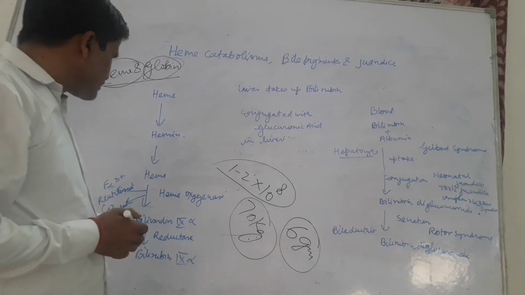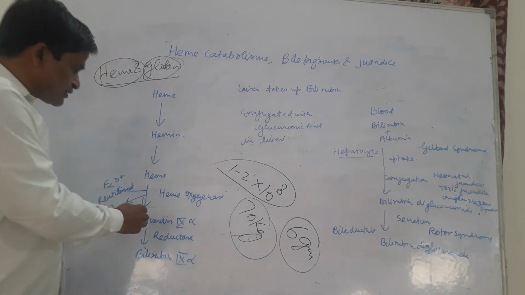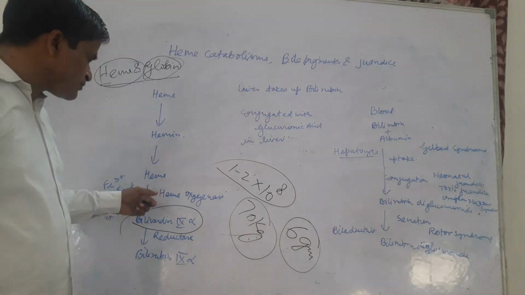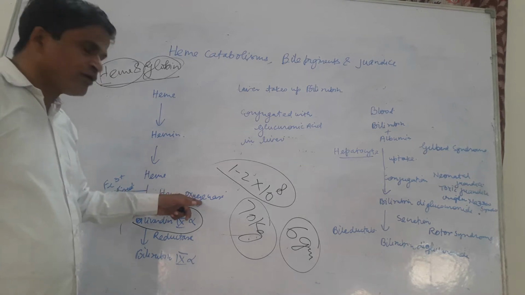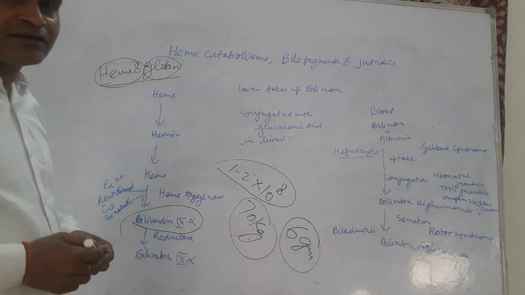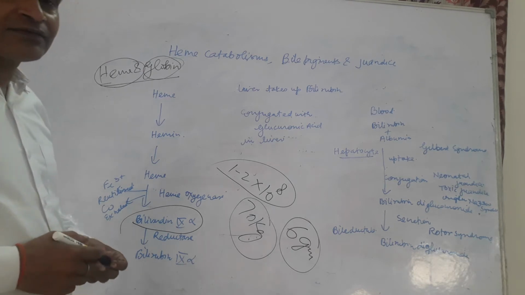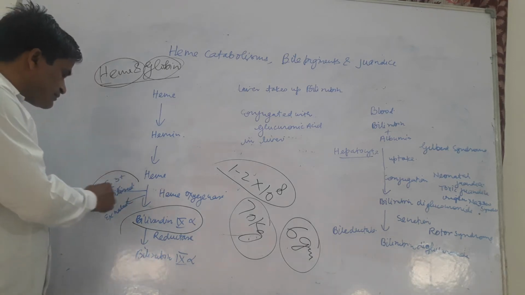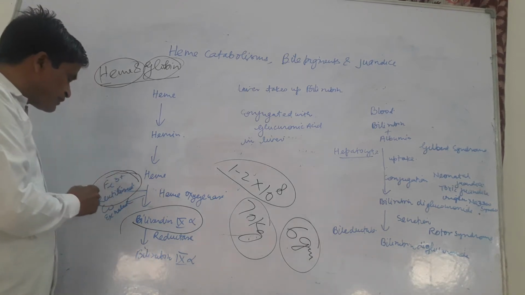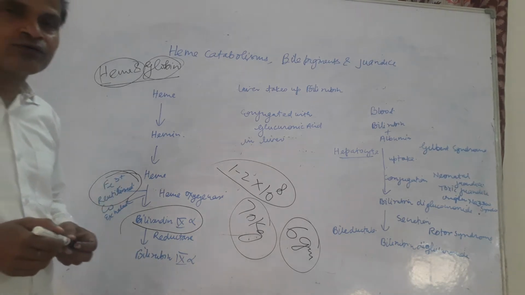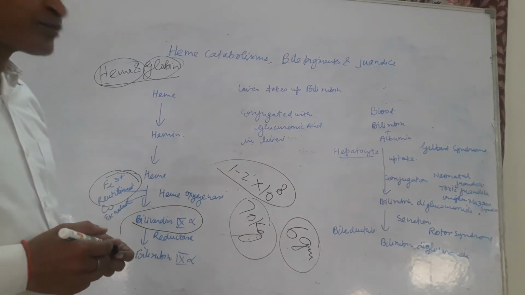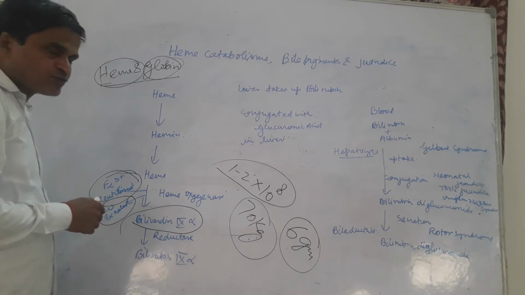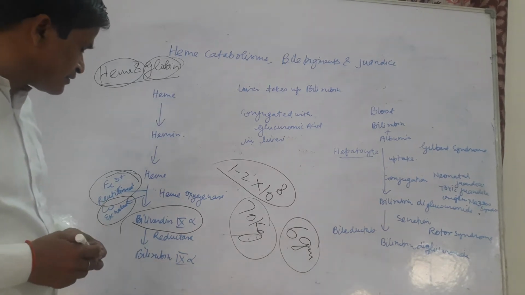So heme is first converted into biliverdin IX alpha, the greenish yellow pigment, by the enzyme heme oxygenase. Heme oxygenase is a mixed function oxidase, and this degradation converts ferrous ion into ferric form. This process occurs in the reticuloendothelial cells, spleen and other cells. CO, carbon monoxide, is also produced in this process, which is released or exhaled.